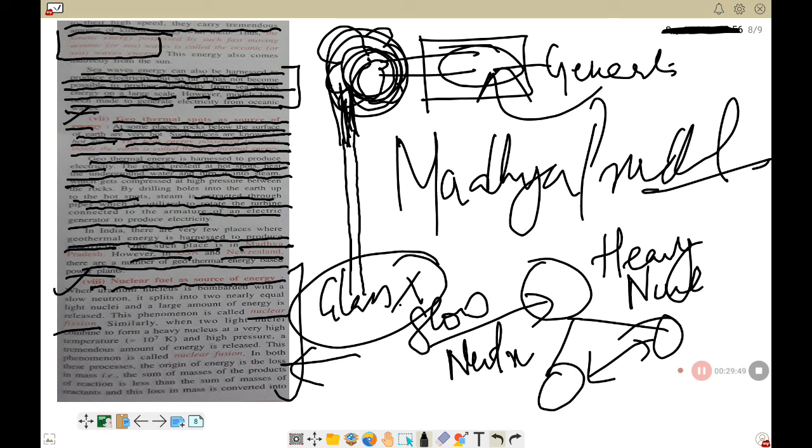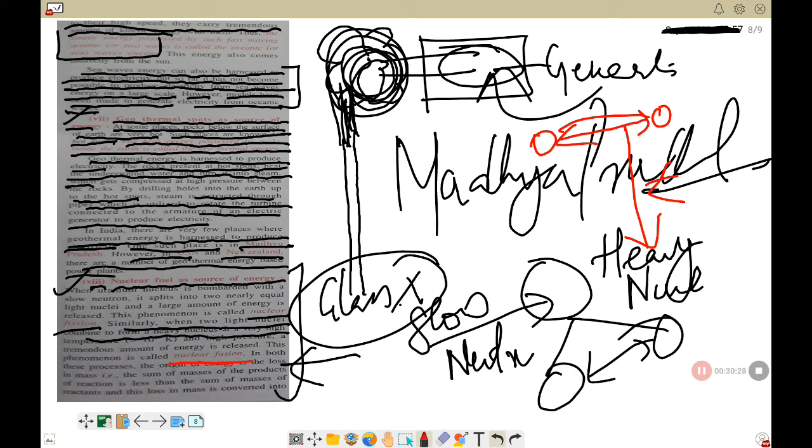It is breaking apart. Okay, so similarly when two light nuclei combine to form a heavy nucleus at a high temperature and high pressure, the amount of energy produced is very, very large. This phenomenon is called nuclear fusion reaction. So see, you have two small particles, that is, nucleons. When they combine together, they form a heavy nucleus. So in doing so, they produce a large amount of energy. The energy so obtained by this process is called nuclear fusion.